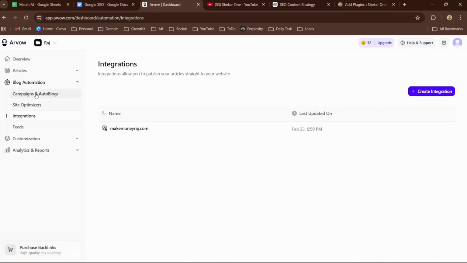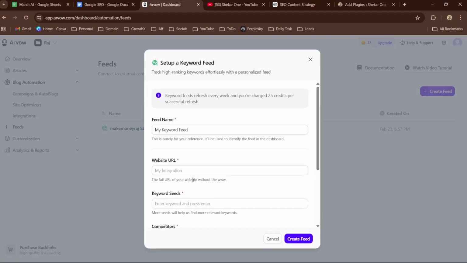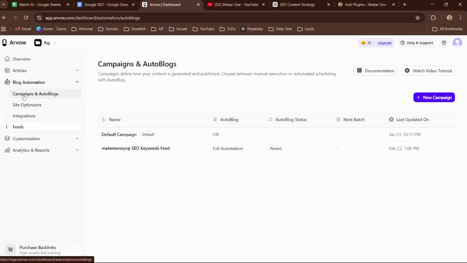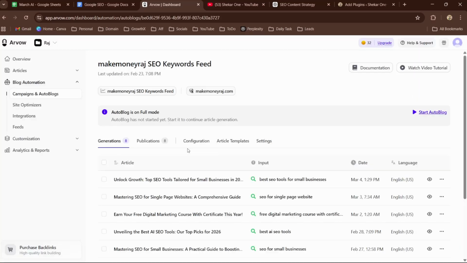Once it's done, go into the feeds, and here click on create feed, set up keyword. Here enter your competitor website. Once you enter competitor website, it will find relevant keywords. Once you did that, go into the campaigns, click on new campaign, and run your automation campaign.